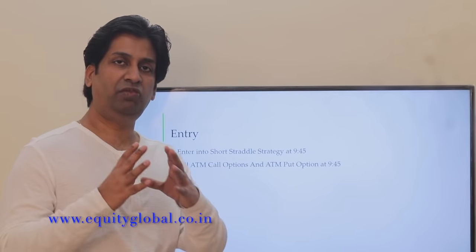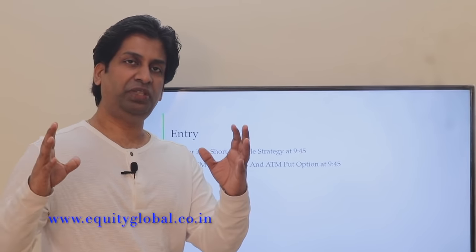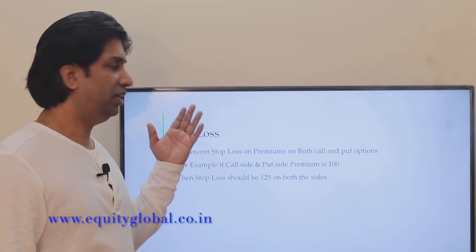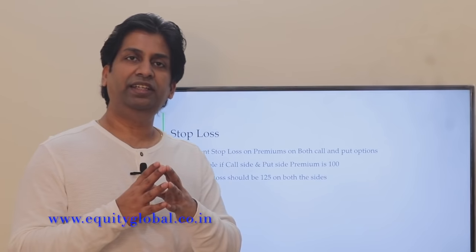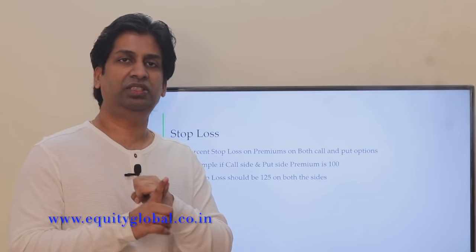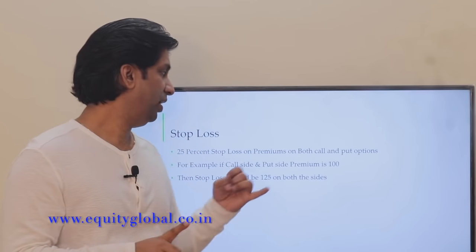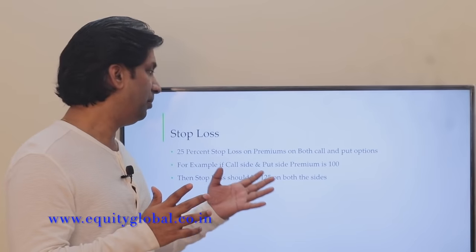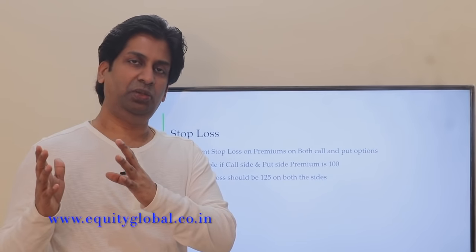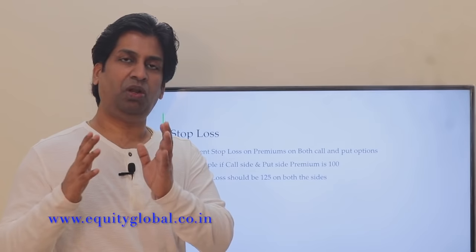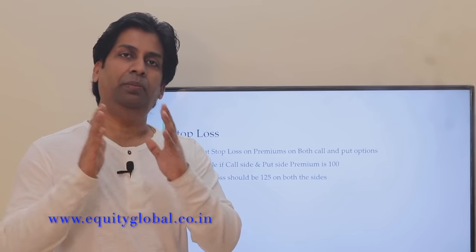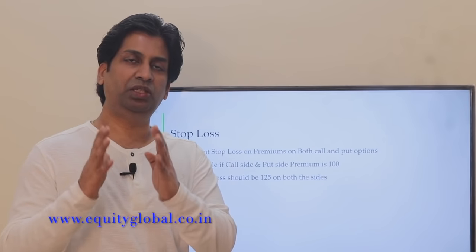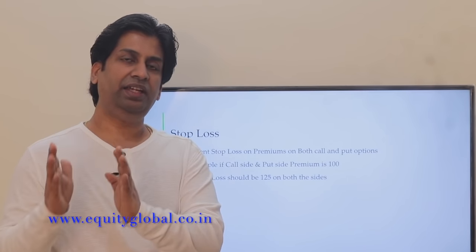So what you have to do is sell the at the money call option and put option. Now let's see what the stop loss is. Once you enter the strategy, the first thing you have to do is place a stop loss, which is 25% of the premium. For example, if the premium of the call and put option is 100 rupees, let's assume 100 is the price. Now you have to give a stop loss of 25, so the stop loss should be 125 on the call side and on the put side.